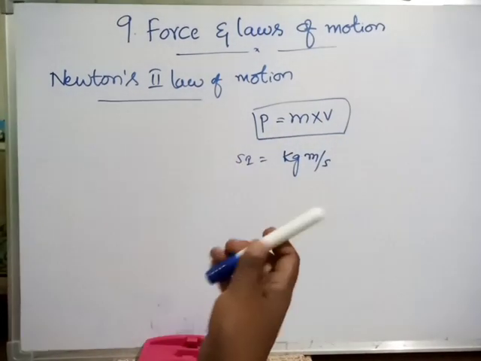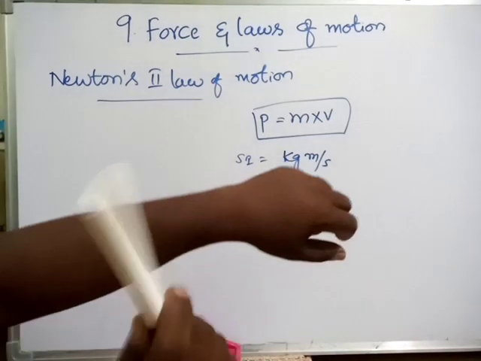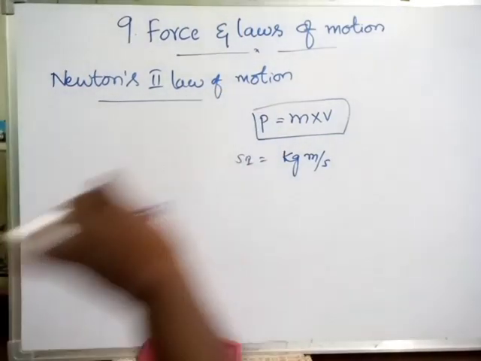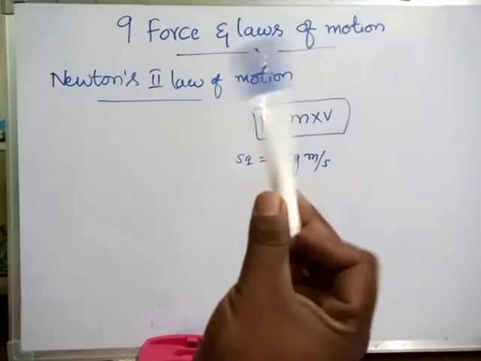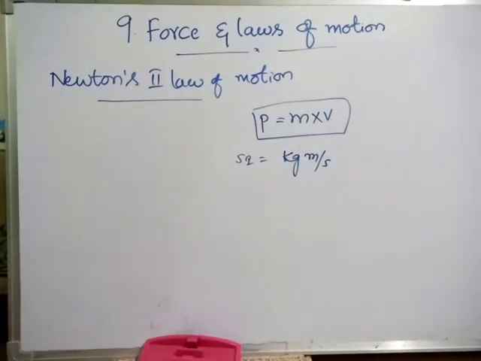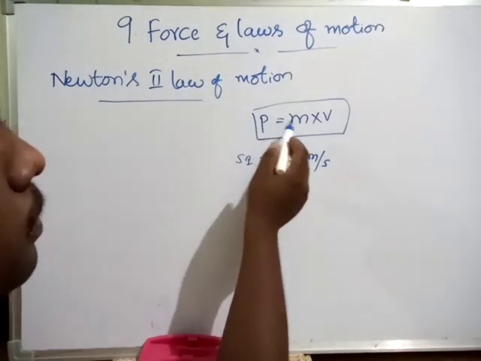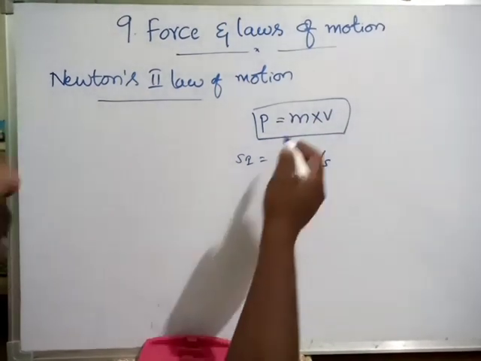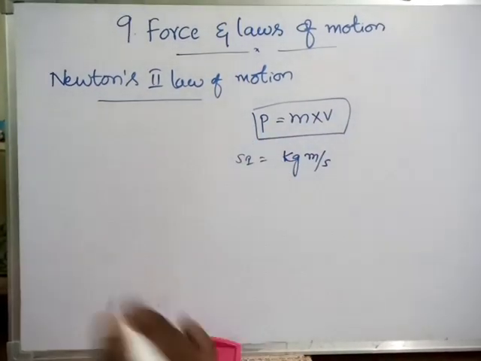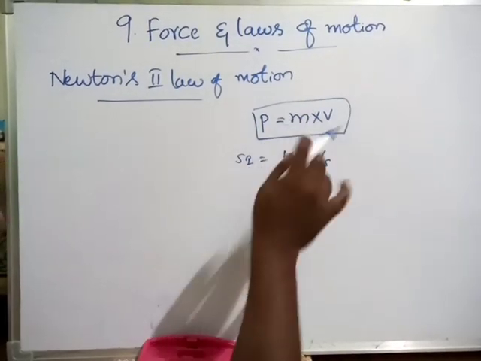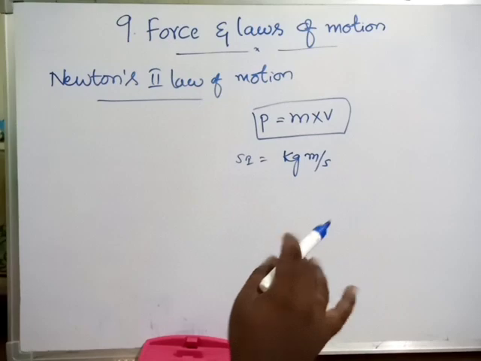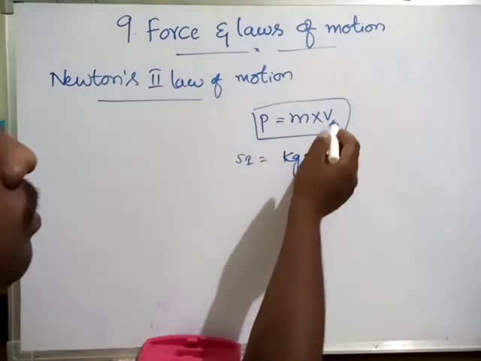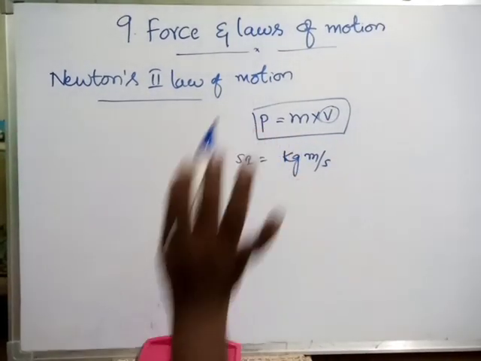See, it is a lightweight object only. It doesn't harm. But if I throw this onto a certain person with force, with certain velocity, definitely it causes certain effect, no? So that is only momentum. Momentum depends not only on mass, not only on velocity. It is a combined effect. If anything is 0, definitely momentum will be 0. In any case, mass is never 0. That's true. In the universe, no massless object will be there. So if velocity is 0, momentum will be 0.